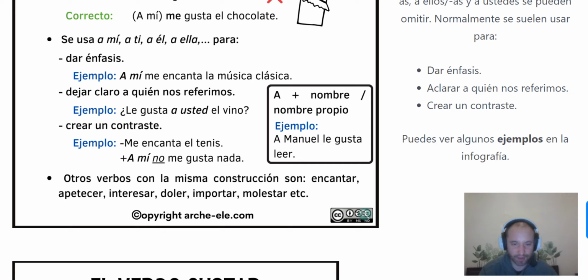Molestar. I need to explain it because you will probably not understand it, but molestar is not to molest. Molestar in Spanish means to disturb somebody. So you can use molestar in Spanish and it means that somebody was disturbing somebody, not that somebody was molesting. If for example you are in a place full of mosquitoes, you can say, los mosquitos me molestan. The mosquitoes are disturbing me, not molesting me. They are disturbing me. So, molestan. That's important.